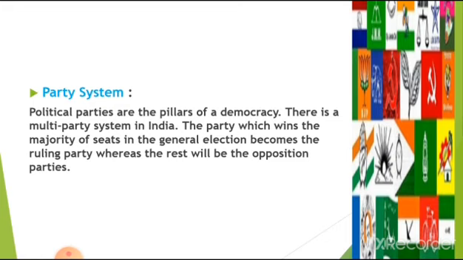According to the latest publication from the Election Commission of India, totally there are 2,598 political parties in India, including 8 national parties. In the general election, the party that gets the majority number of seats will become the ruling party and the rest of the parties will become opposition parties. So this is the party system in India.